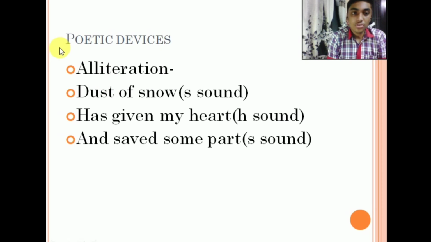Now, let us see the poetic devices. First is alliteration. Alliteration is being used 3 times. First, dust of snow. You can see the S sound is repeated. I have written here S, which means S sound. Dust of snow. S sound is being repeated. Has given my heart. Now you can see here and here the H sound is being repeated. And saved some part. Now again the S sound is being repeated.